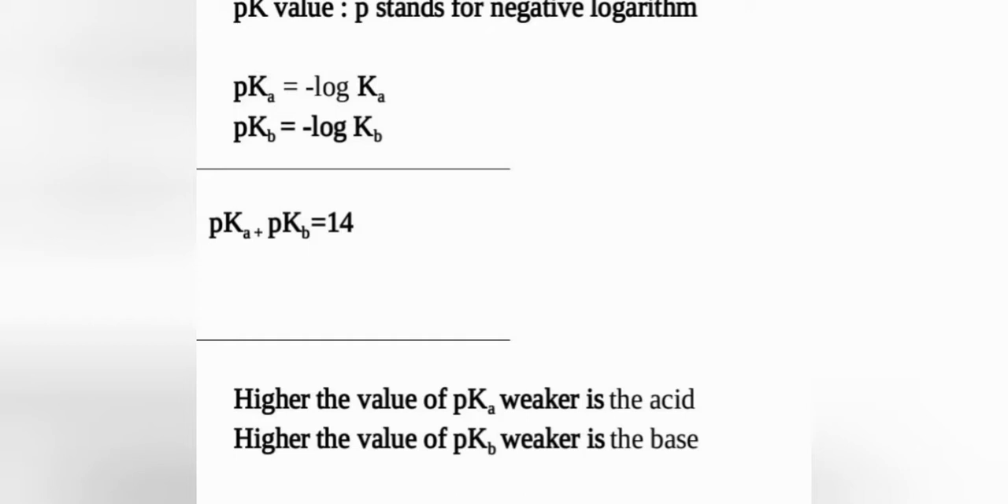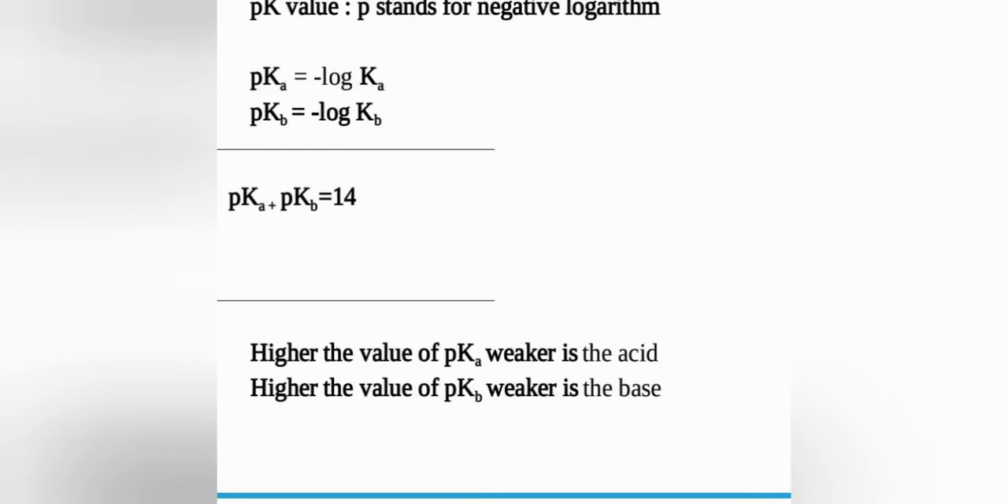And one more result we have: the sum of pKa plus pKb should be equal to 14. At 298 Kelvin, the sum of pKa plus pKb is equal to 14. And what is the significance of these pKa and pKb values? The higher the value of pKa, the weaker is the acid. Similarly, the higher the value of pKb, the weaker is the base.